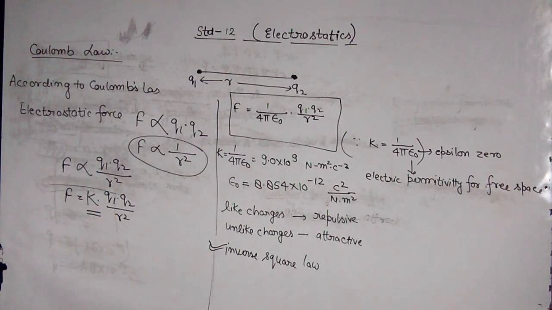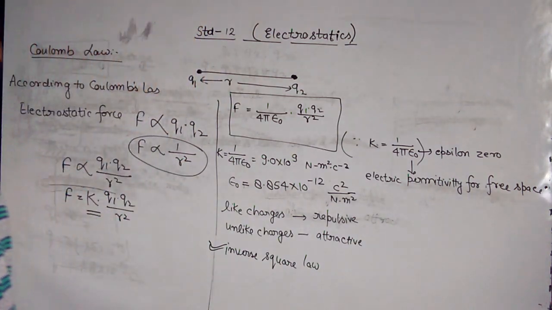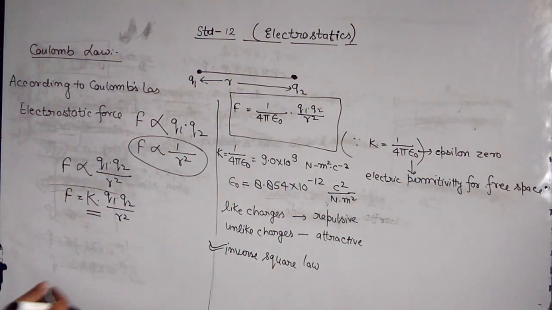Property number 3: electrostatic force is a central force. Property number 4: electrostatic force always acts between charged particles. If you take uncharged particles, then this electrostatic force, this Coulomb's law, will not be applicable.